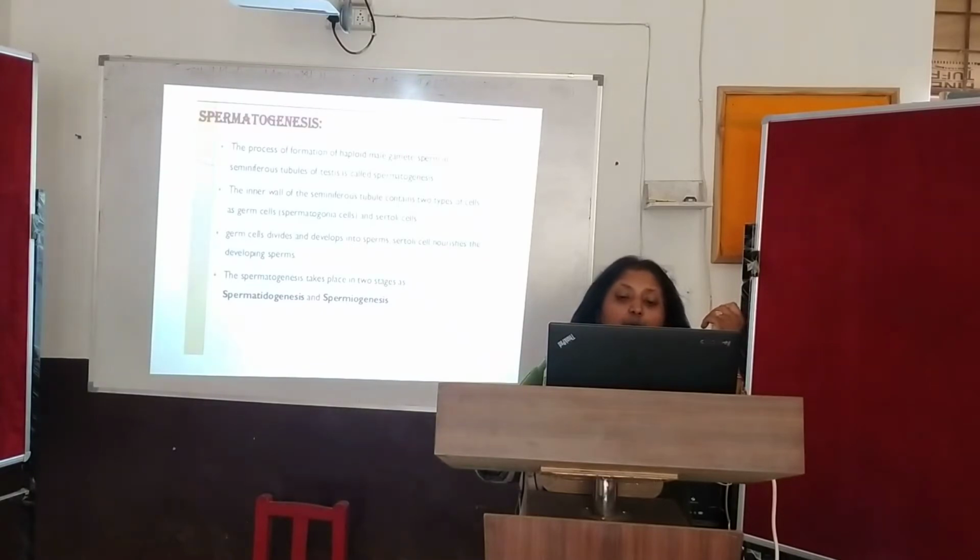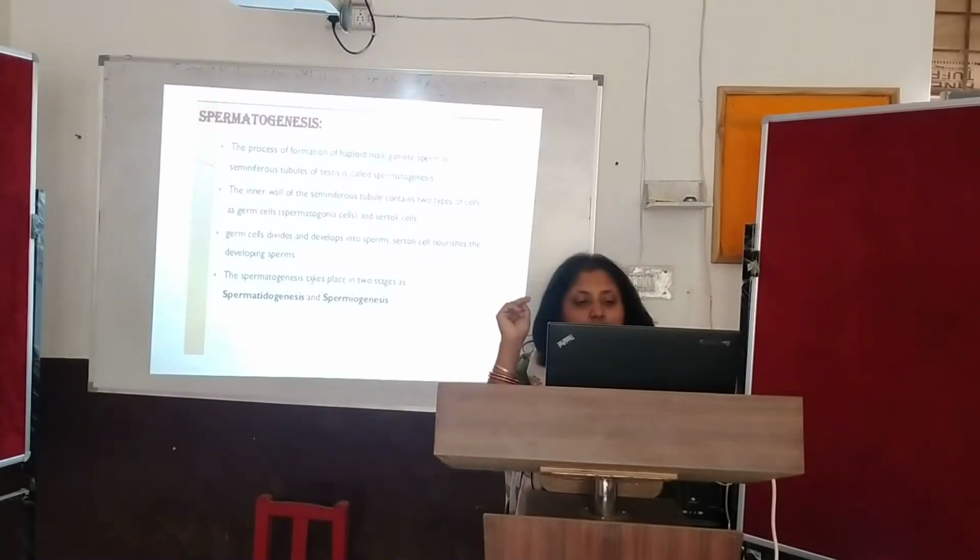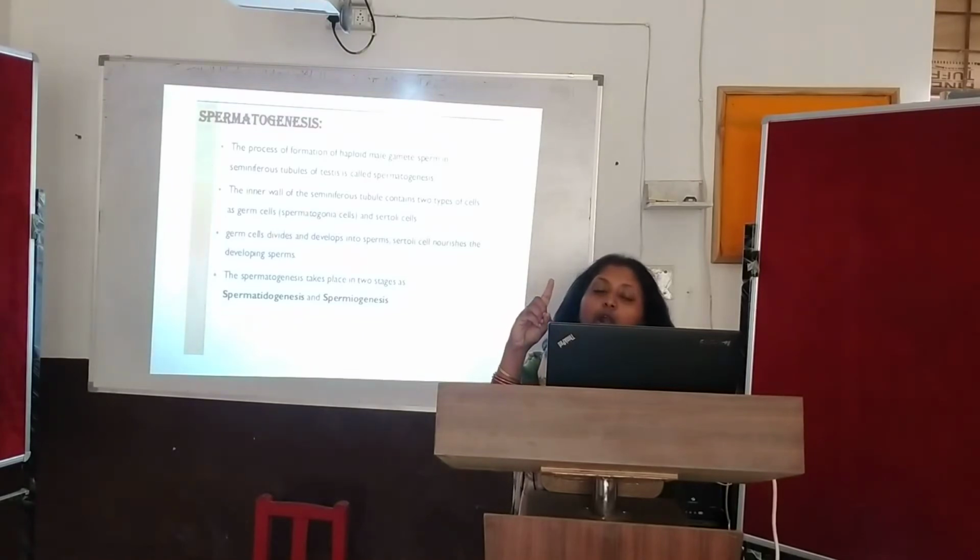Sertoli cells provide nourishment to the developing gametes. So the germ cell divides and develops into sperms, and Sertoli cells give nourishment to the developing sperm. So what are the two functions here? First, the germ cell develops into sperm. And the other cell, the Sertoli cell, provides nourishment to the developing sperm.